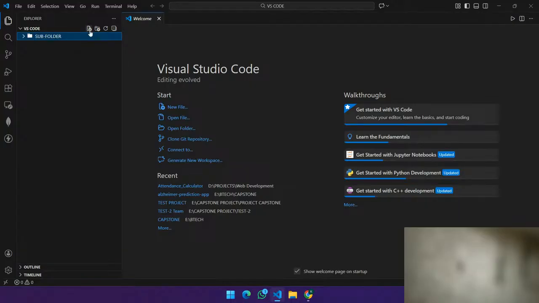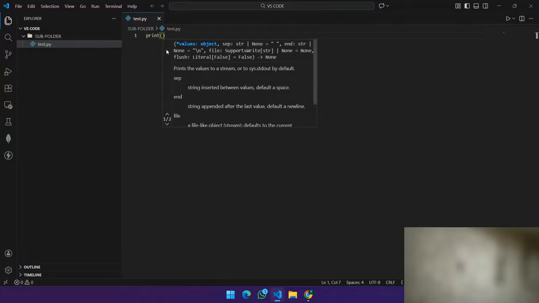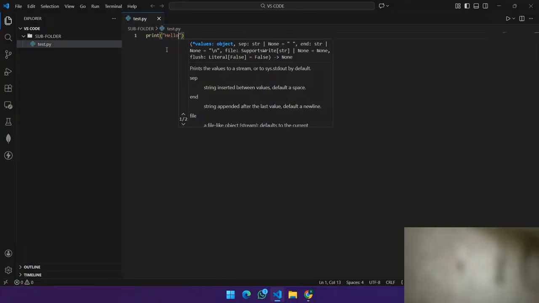And inside the subfolder, let's create a file called test.py. test.py is a file used to run Python programs. You can also create various types of files like HTML files, JavaScript files, and CSS files. Initially we'll try to print an output, hello Python.